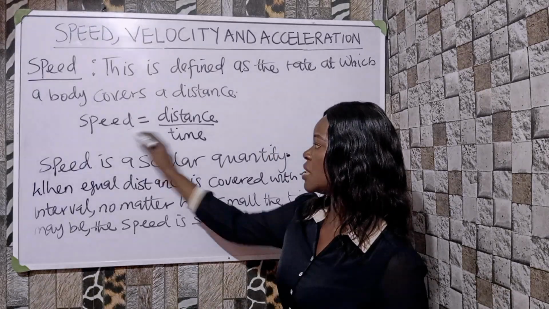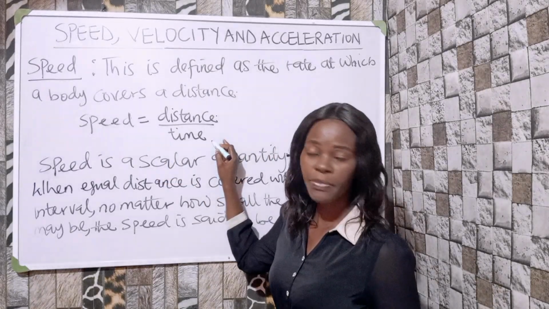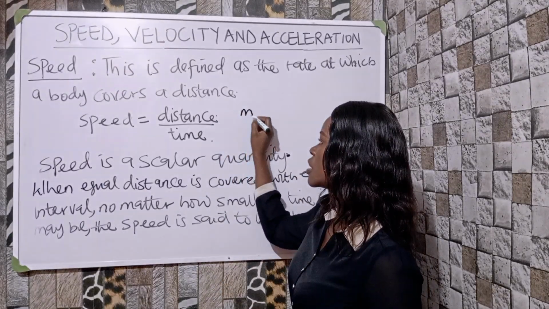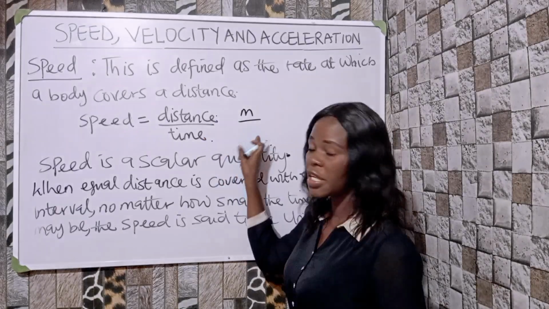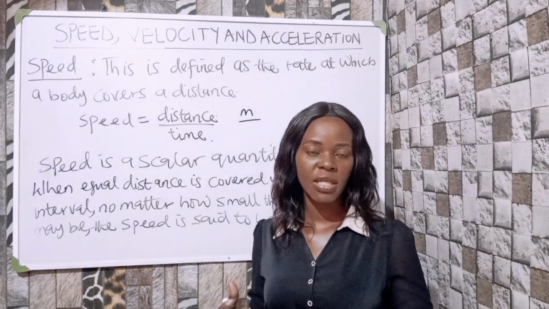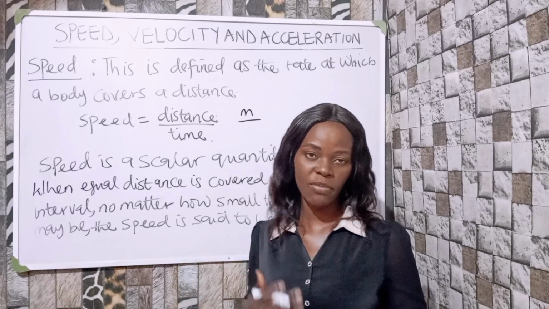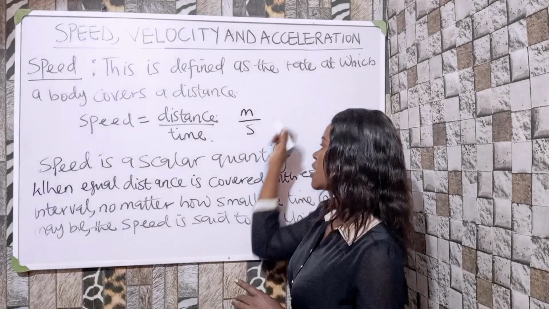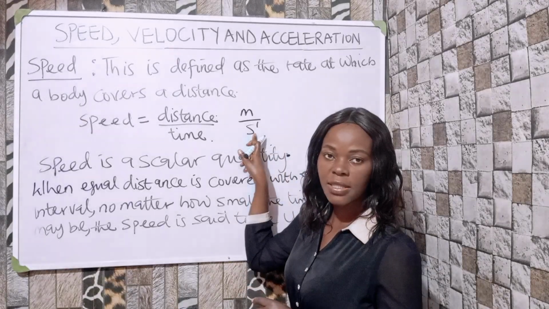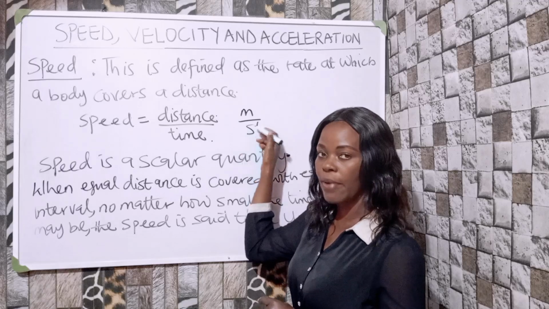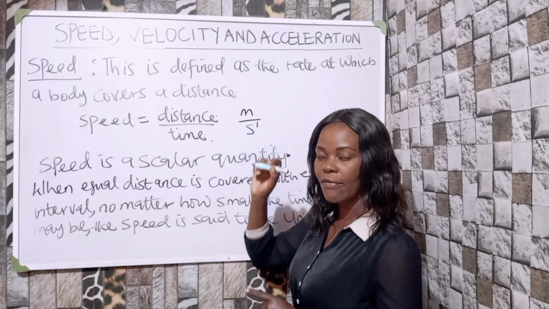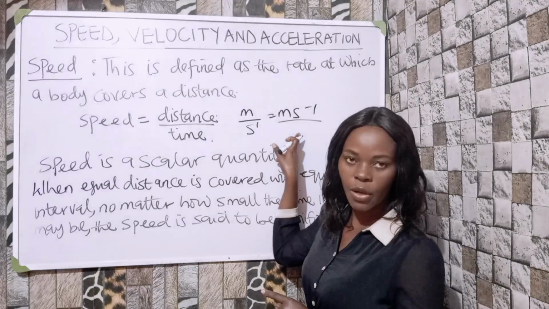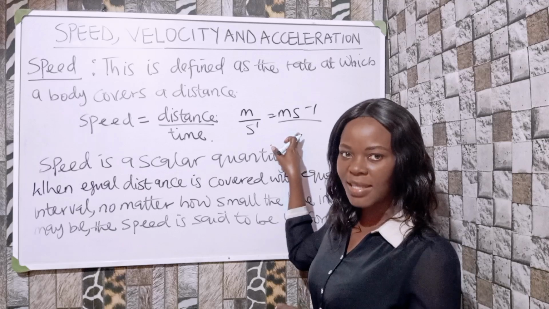That means speed is equal to distance over what? Time. Right? Now let's talk about the unit. We know that distance is measured in what? In meters. If you don't know how distance is measured in meters, you have to check my previous video where I did units of measurement. Time is measured in seconds, like we did in the previous class. From the law of indices, this seconds has an invisible power of 1, and we are going to carry it up to have a negative power, so it's going to be what? Meter per what? Second. So the unit of speed is meters per second.